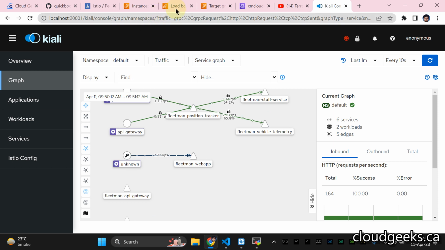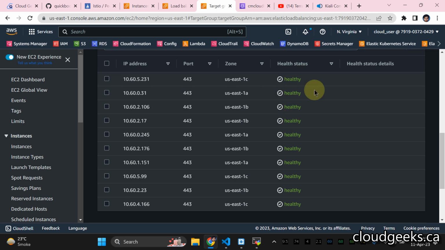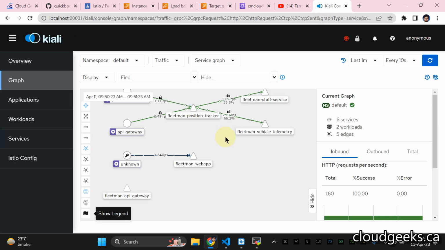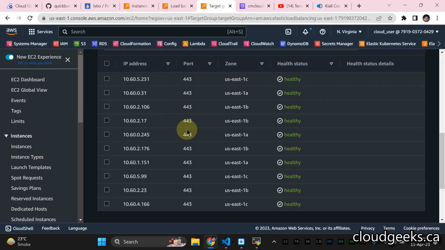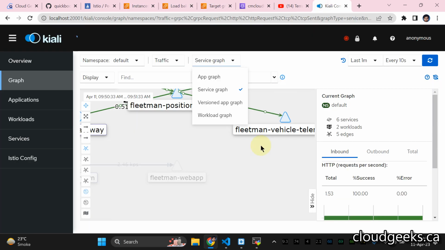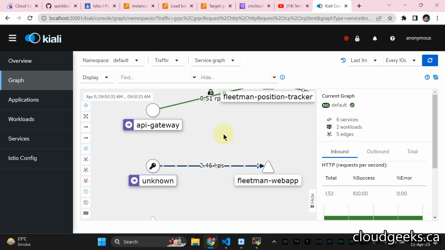If I navigate back to my target groups, you see now they are healthy, right? We are allowing that particular traffic here, because the application load balancer is going to automatically check the health of those particular pods. That's why it is going to say the targets are healthy, right?